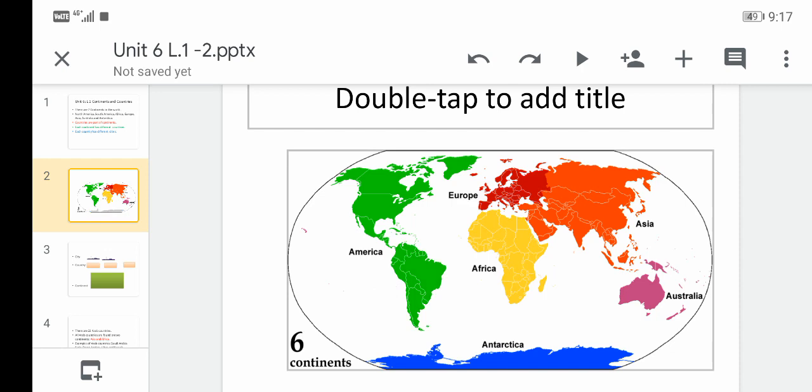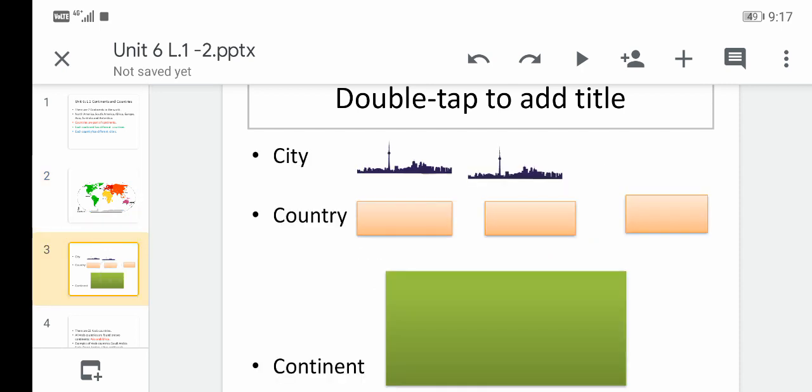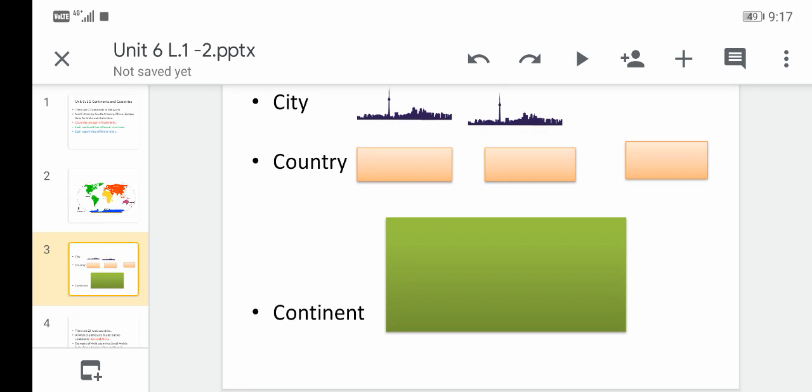So where do we live here? We live in a continent. Here is a continent. We live in a continent. And inside the continent there are countries. This is 1 country, 2 countries, 3 countries, as many countries as a continent may have. And inside the country there is a city. 1 city? No, again, many cities.